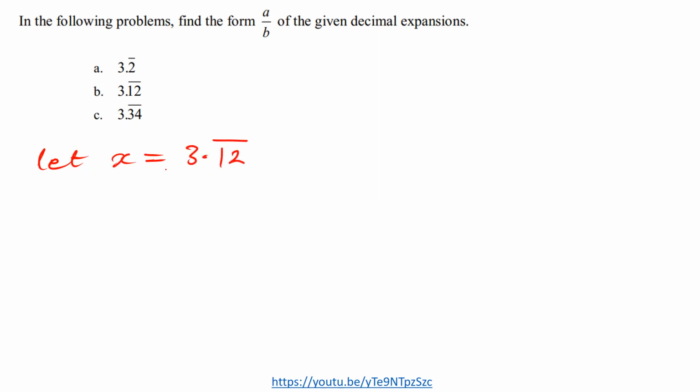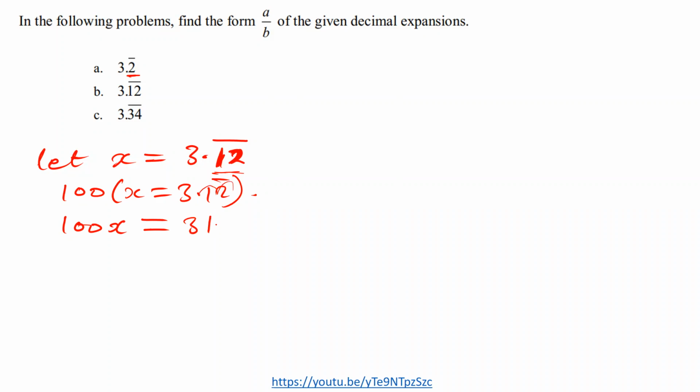3.12 bar. Since we have two numbers on this side, whereas in the first one we had one number, that's why we multiplied by 10. Here we now have two numbers, so we're going to multiply by 100 on both sides. So we have 100x on this side, and on this side the point will move 2 times, 1, 2.